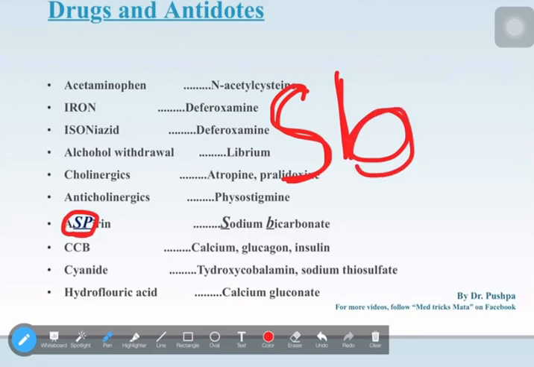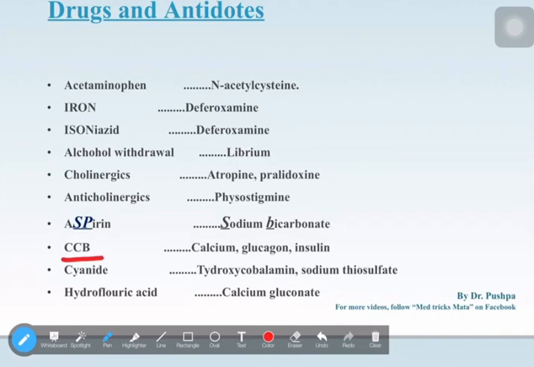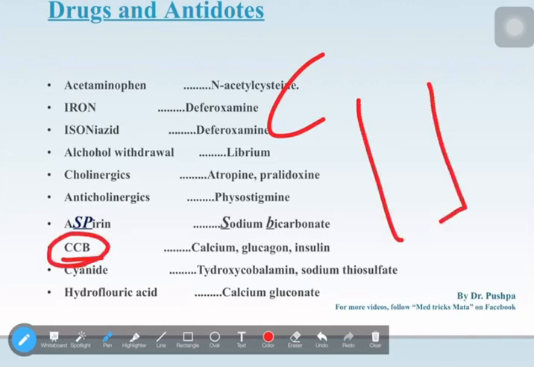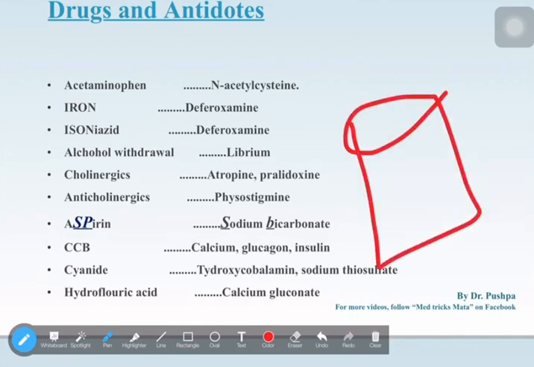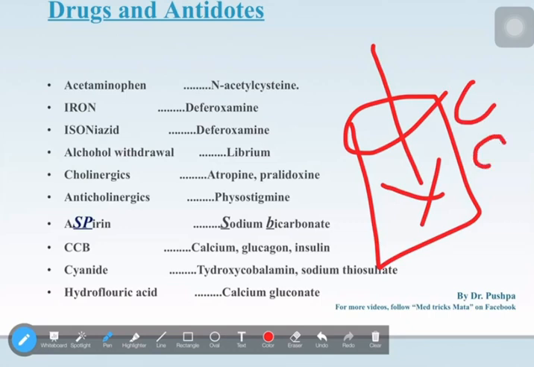Next, CCB, calcium channel blocker. See, calcium is milk. The antidote of magnesium sulfate is calcium gluconate. Yes, calcium gluconate. Next, calcium channel blocker. Calcium is nothing but milk. What all will we put in milk? This glass has milk, so that's calcium. And mummy will add sugar also, that is glucose.